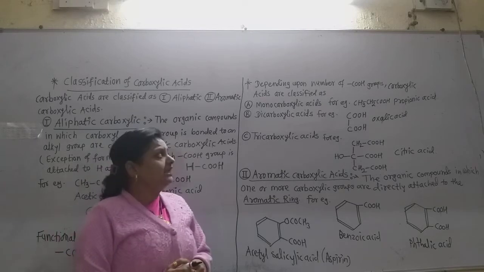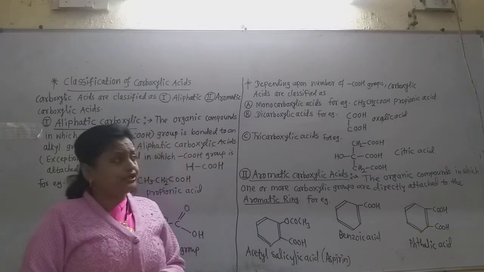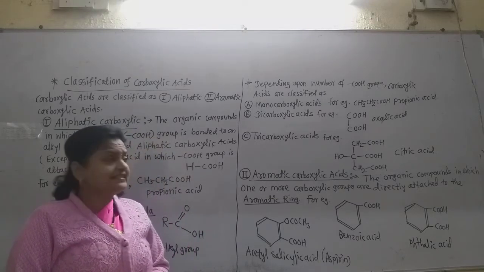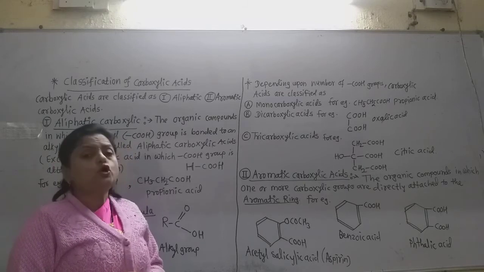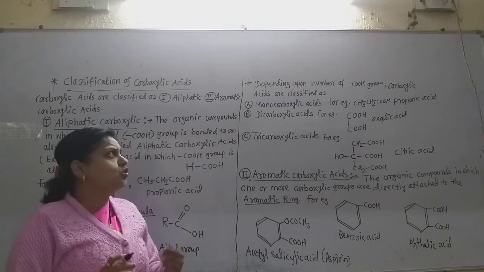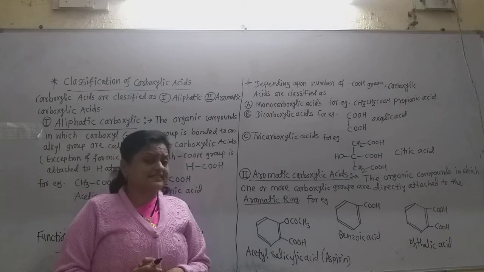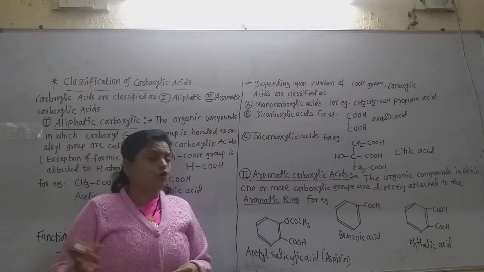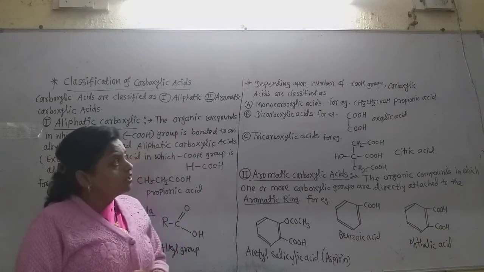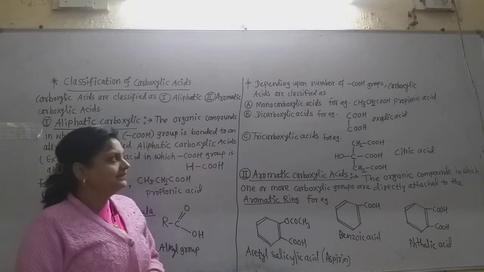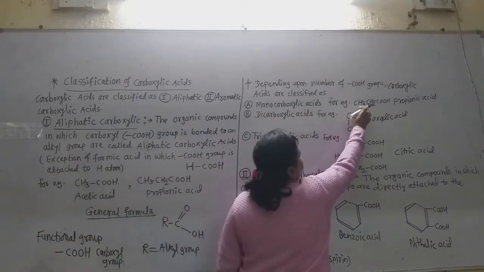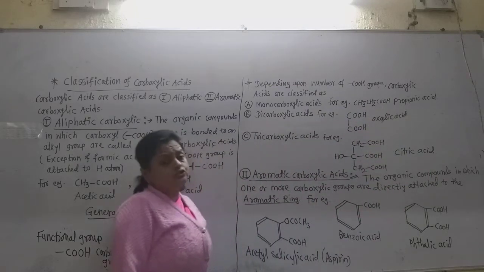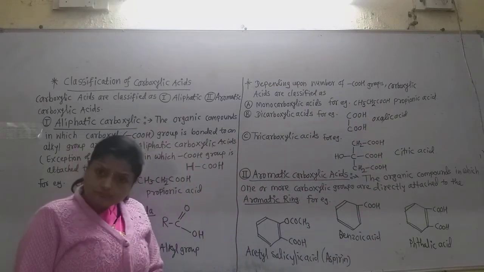So depending upon the number of COOH groups, carboxylic acids are classified as monocarboxylic acids. There are many monocarboxylic acids such as formic acid, acetic acid and propionic acid. Here is the example of propionic acid, because this acid contains 3 carbon atoms, it is called propionic acid.